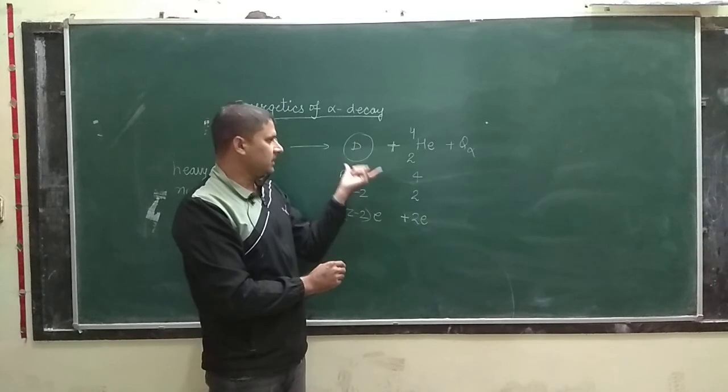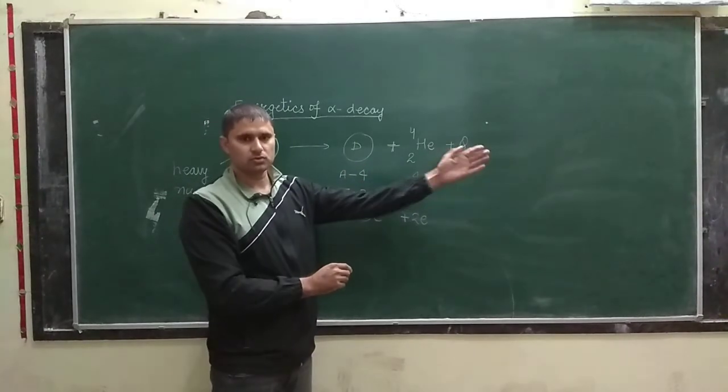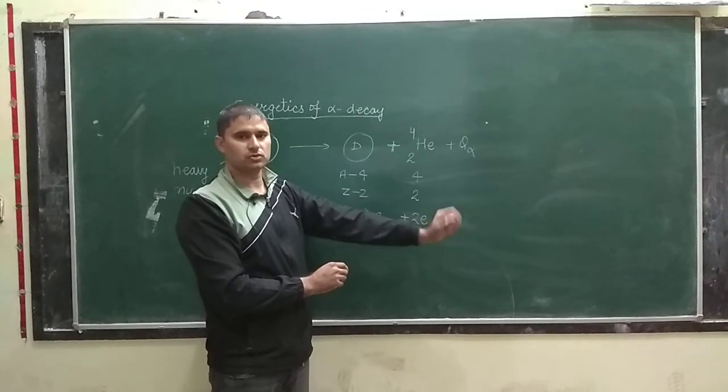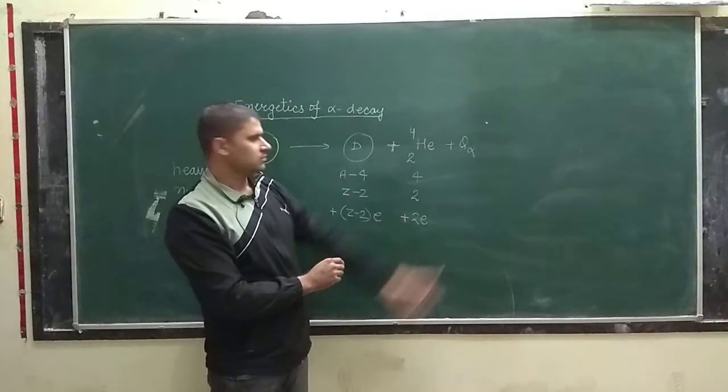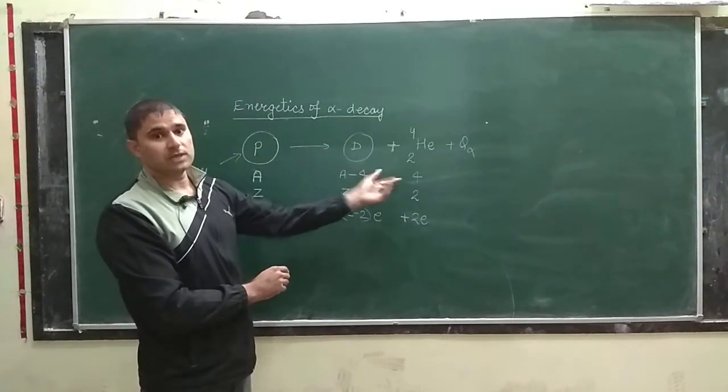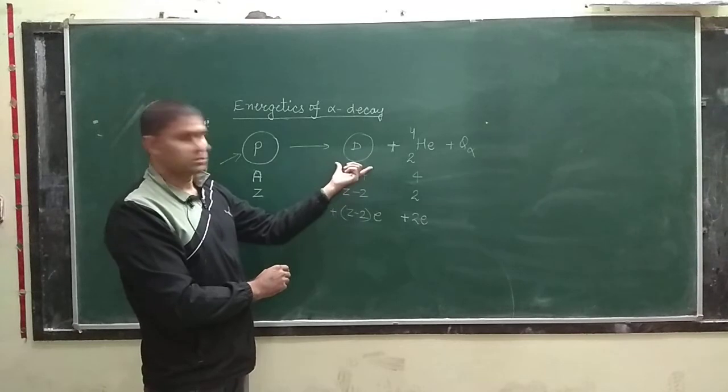Okay, release of extra energy leads to decrease in the energy, and decrease in energy leads to increase in stability. So this is the cause. So alpha decay leads to higher stable nuclei.